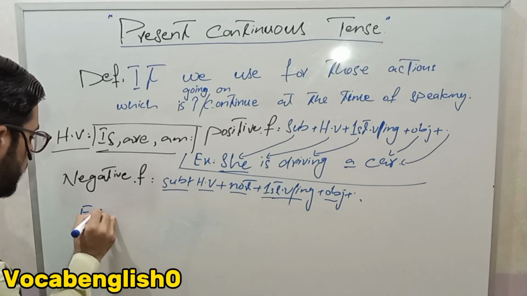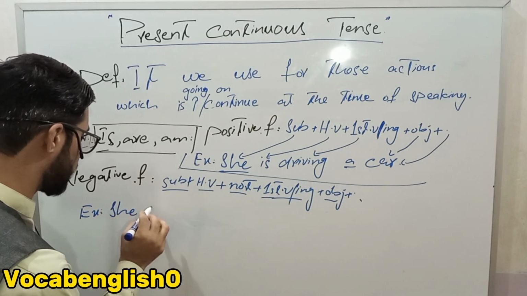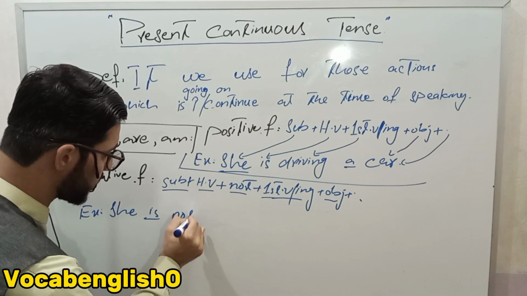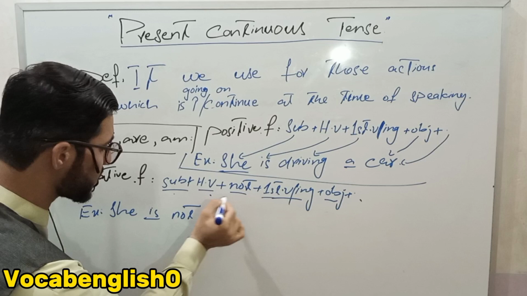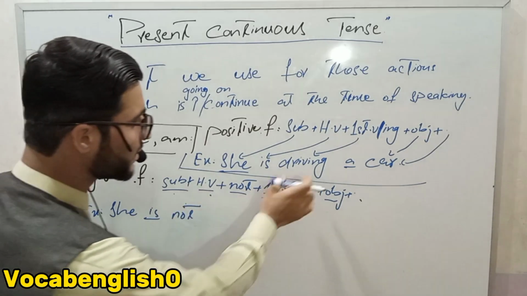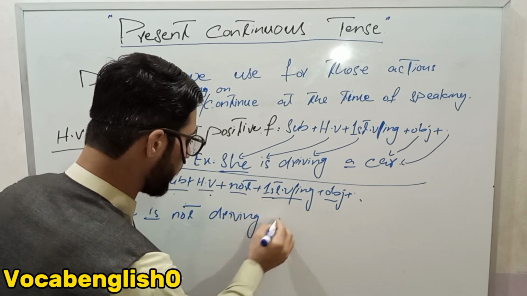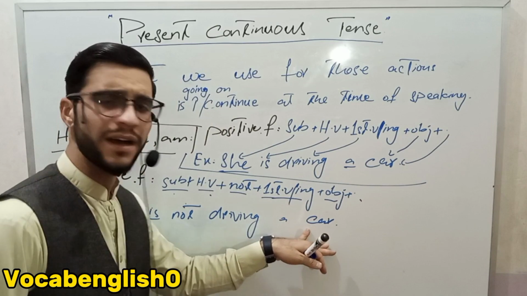The same example I want to write here. She is not driving a car. Subject plus helping verb plus not. She is not driving a car.